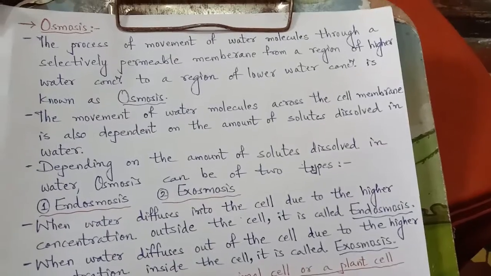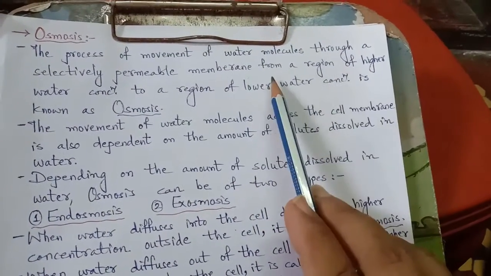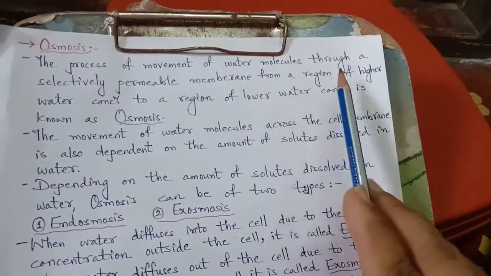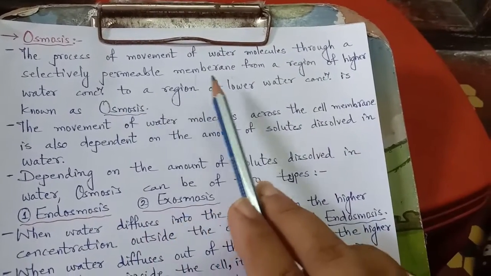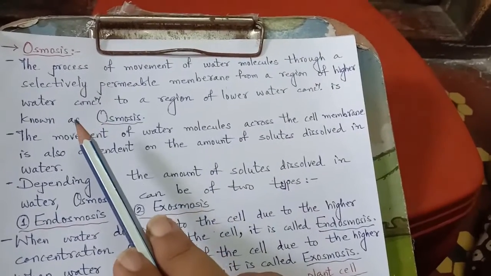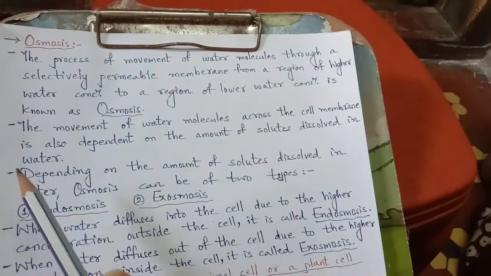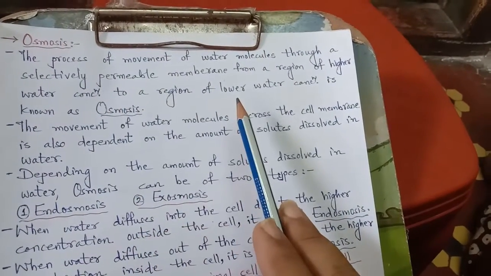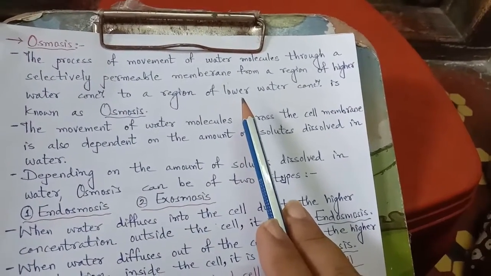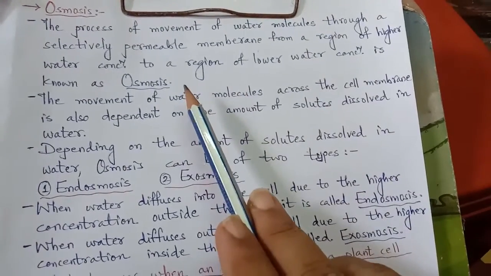osmosis. The process of movement of water molecules through a selectively permeable membrane from a region of higher concentration, that means from the region of water having a higher amount, to the region of lower water concentration, that means the region where the water level is less, is known as osmosis.